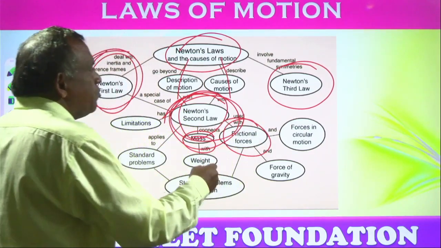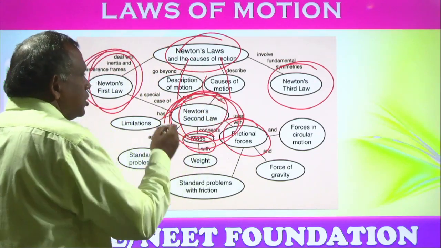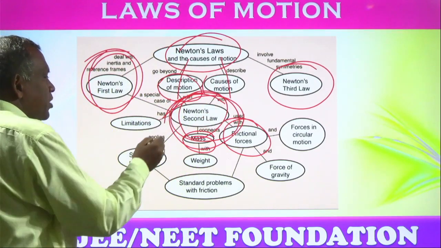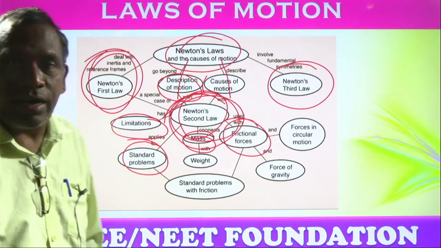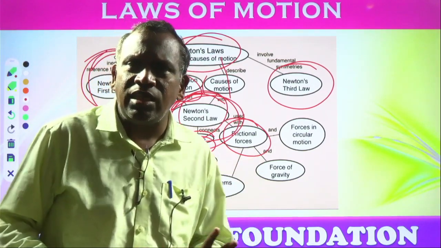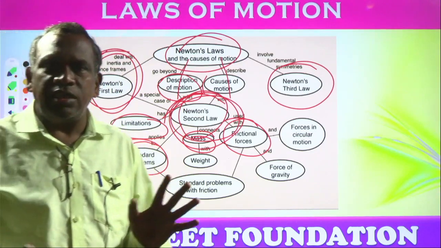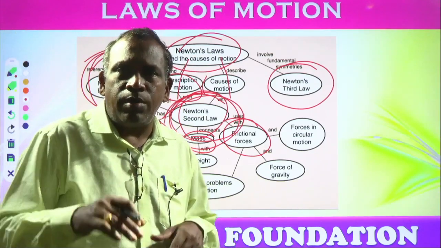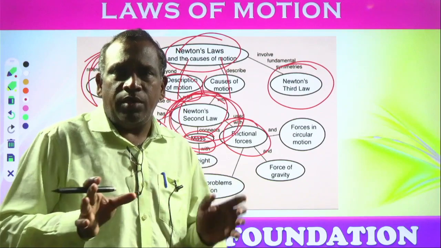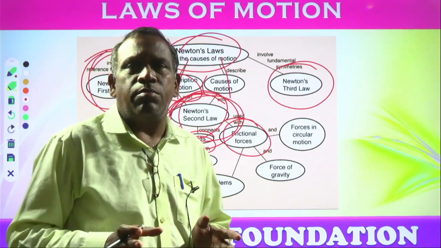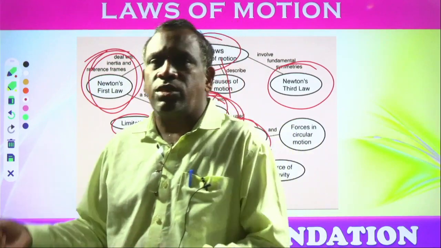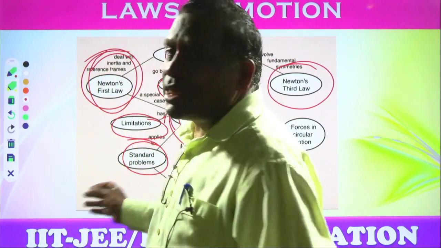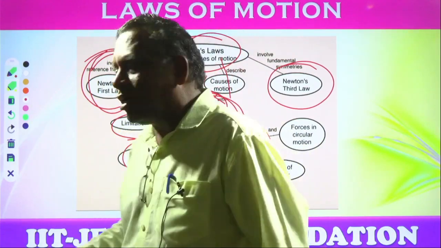It is connected to mass, frictional forces, causes of motion, description of the motion, limitations and standard problems. There are many problems, like a body having certain mass and certain acceleration, then what is the force on the body? Those we will discuss in the second law.